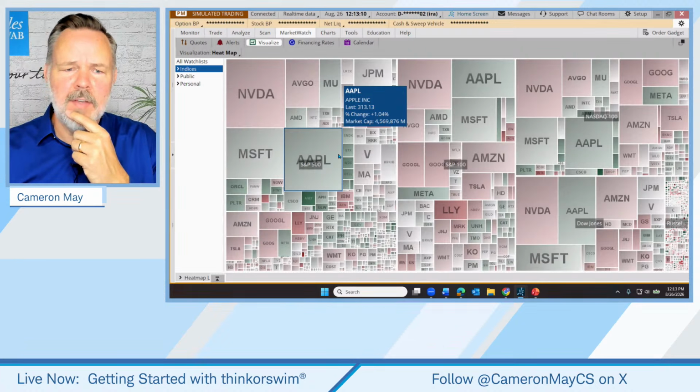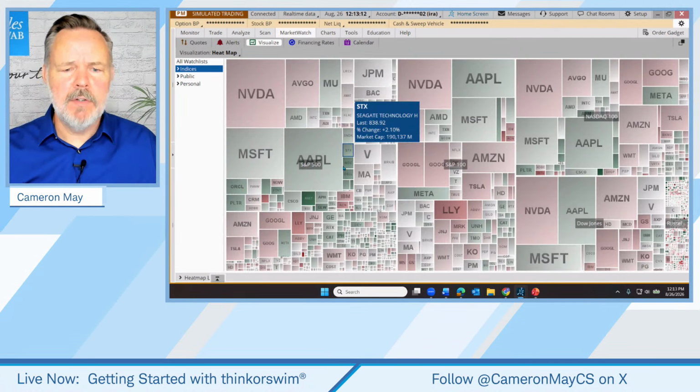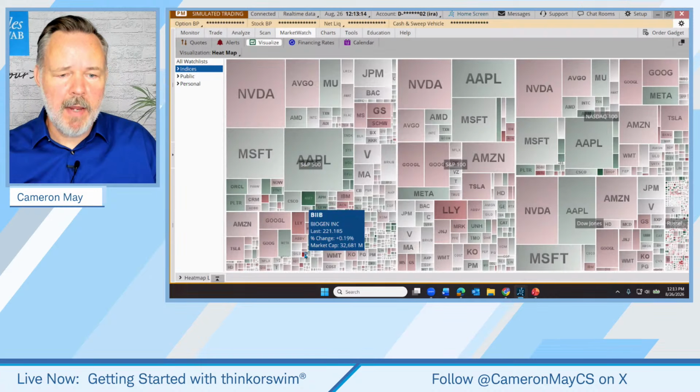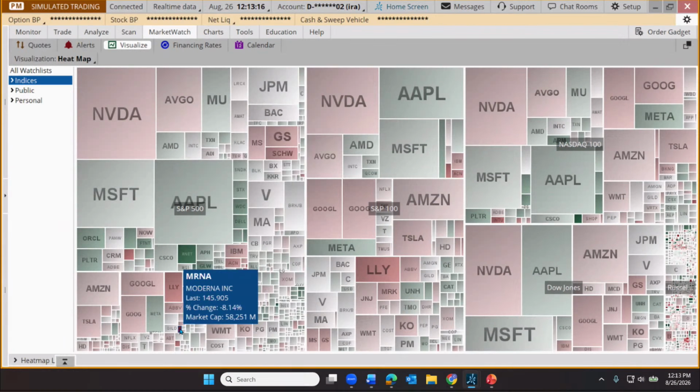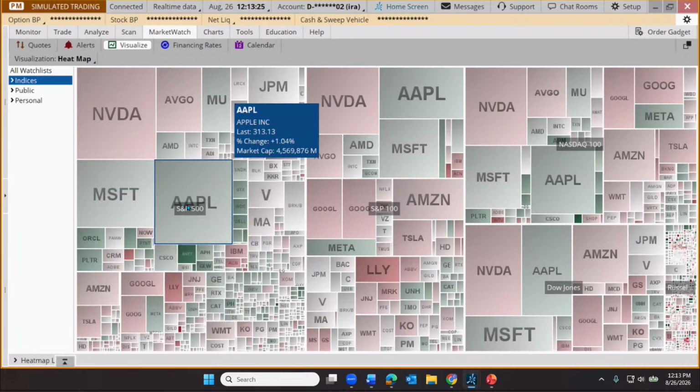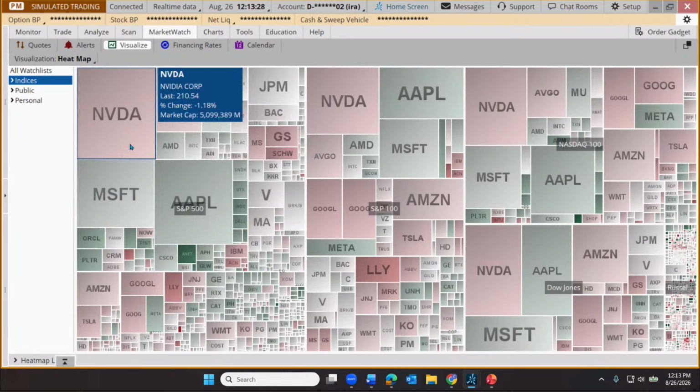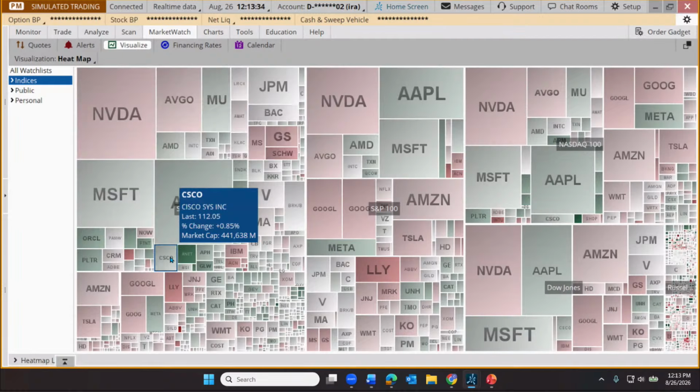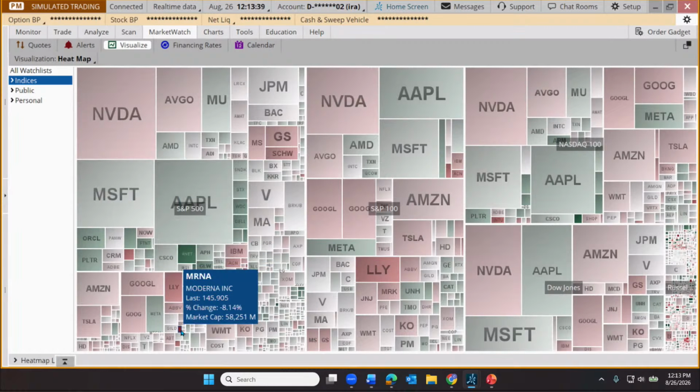So which stock is having the worst day so far? Well, we could actually just look at the color. Ooh, there's a really bright red right down here. Moderna, you'll notice as I point at that little rectangle representing Moderna. Why is it so small? Because Moderna is a much smaller company than, say, Apple or Microsoft or NVIDIA. So the size of the rectangle represents the size of the company proportionate to the others. And the color scheme tells us how that stock is doing today. So the brighter the red, the worse the day the stock is having.